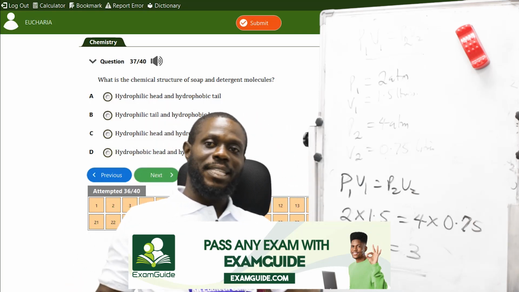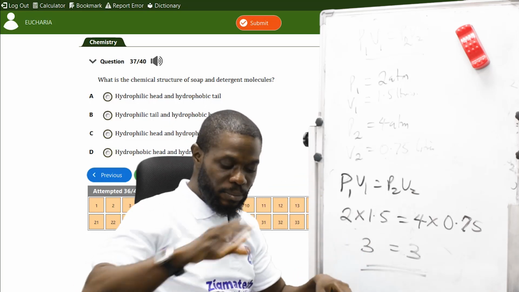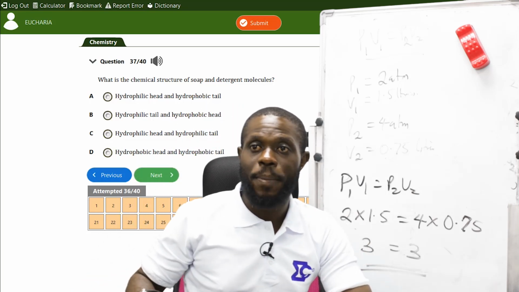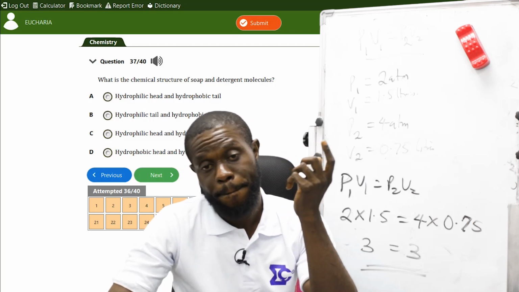Chemical structure of soap and detergent molecules. Okay. Chemical structure of soap, and now soap is a base, for example. It is soluble in water. All right?